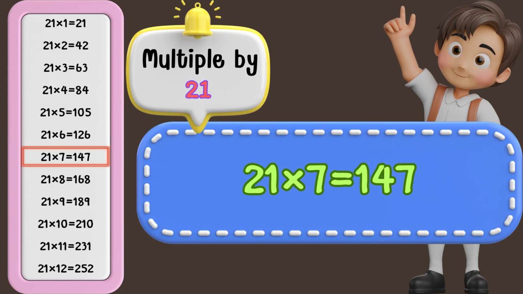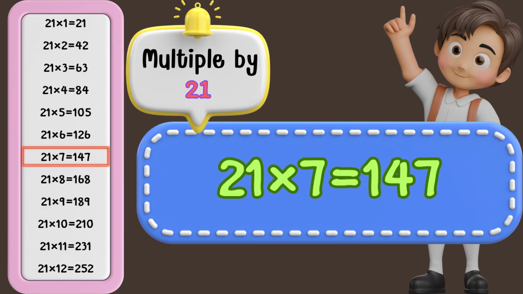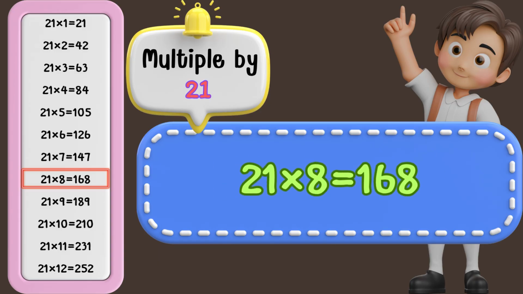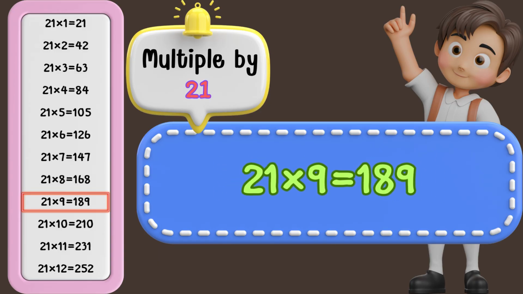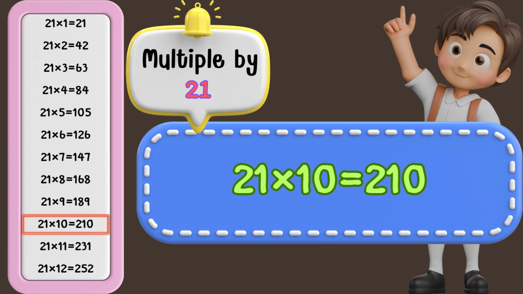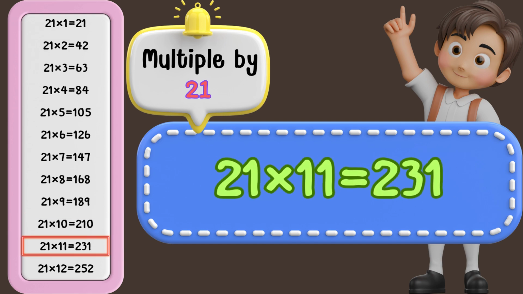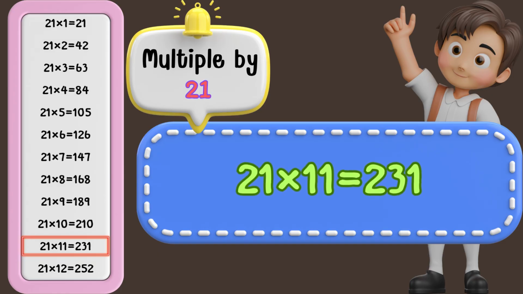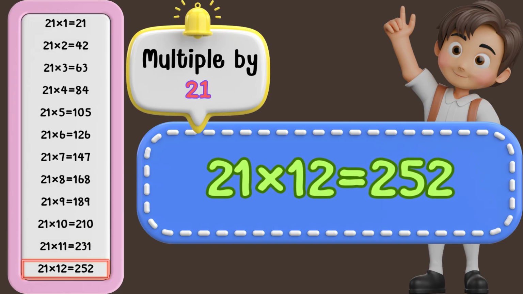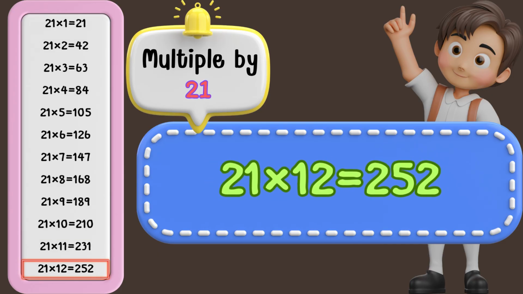21 times 7 is 147. 21 times 8 is 168. 21 times 9 is 189. 21 times 10 is 210. 21 times 11 is 231. 21 times 12 is 252.